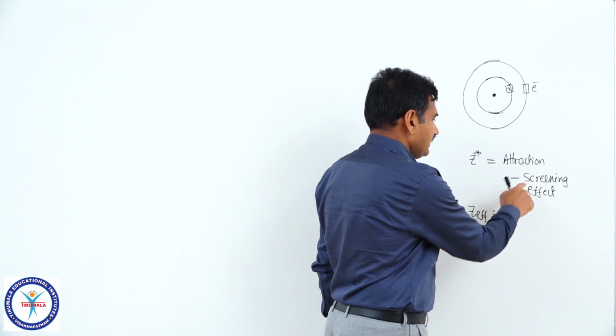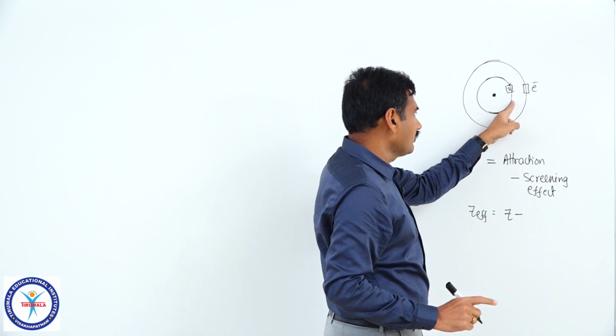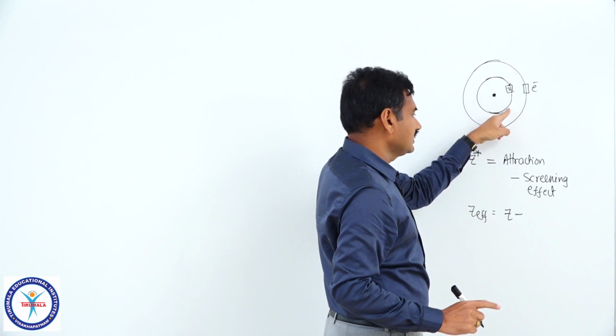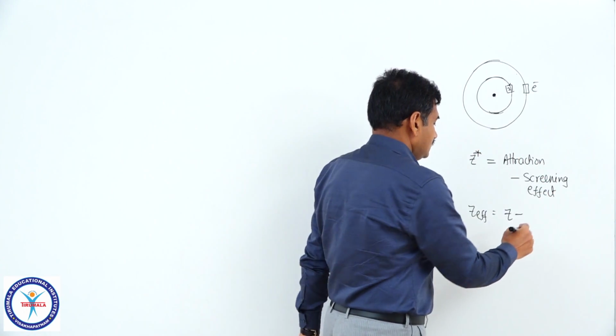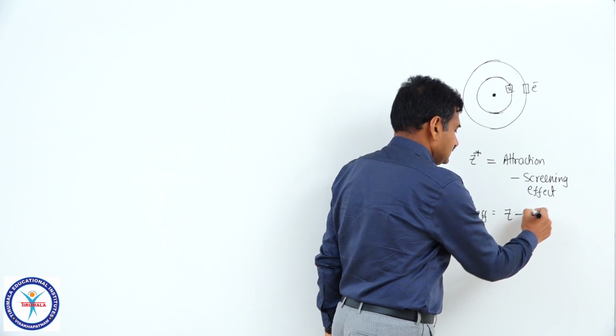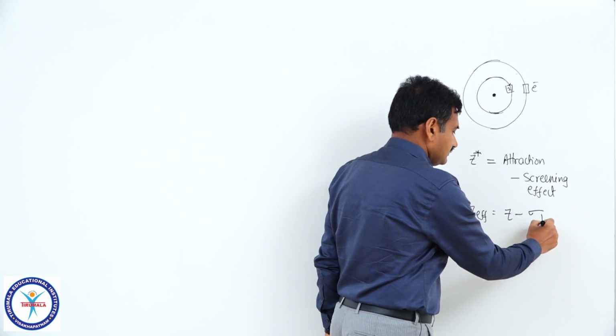Minus screening effect is a measure of the number of electrons in the inner shells. If more electrons are there in the inner shells, that screening effect is more, and that screening effect is represented by the letter sigma. This is called the screening constant.